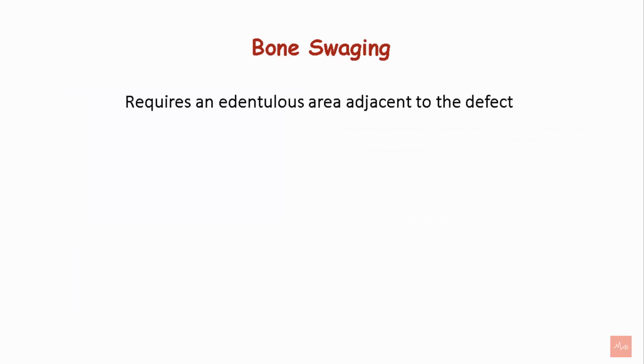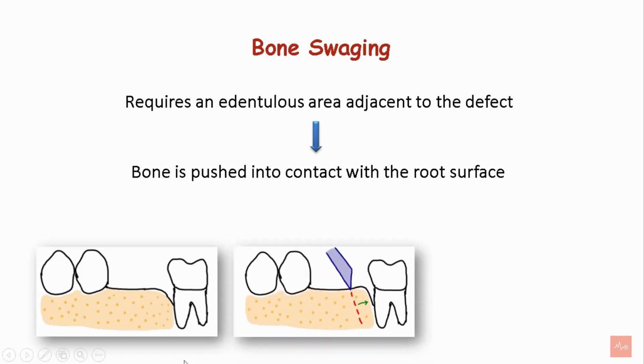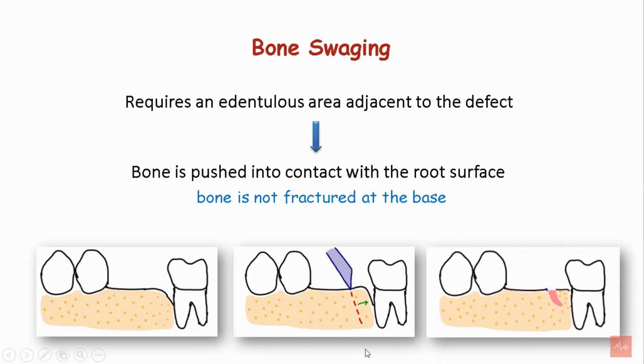Bone swaging is a process that requires an edentulous area adjacent to the defect. Bone is pushed into contact with the root surface, and there is no intention of fracturing the base of the bone. A chisel is used to create the fracture, and bone is pushed towards the bone defect.